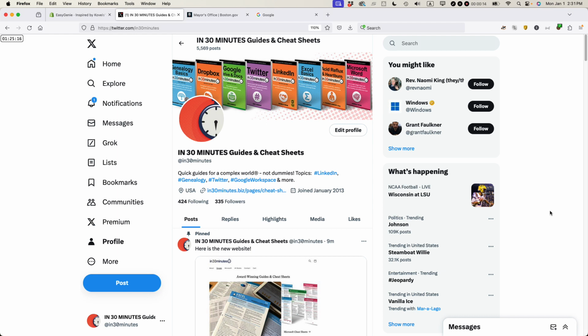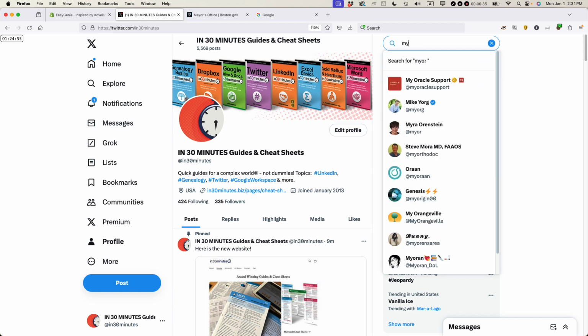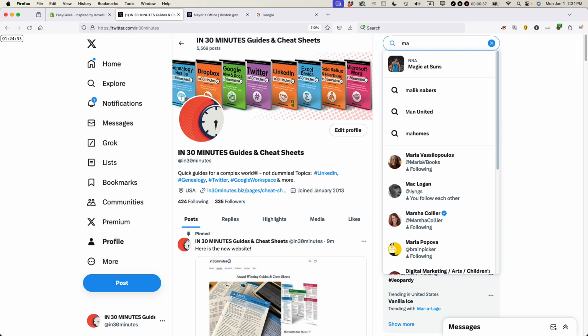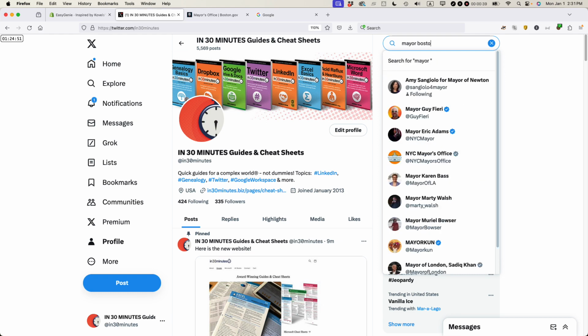So one thing I want to say before I get started is it's gotten much more difficult to actually find official accounts for people on X, and there's a couple reasons for it. I'm not going to get deep into it, but basically one thing I've noticed is if you search for somebody, and today we're going to be searching for a well-known public figure near where I live. So I'm going to be searching for the mayor of Boston, and let's say that I don't remember the mayor's name, so I'm just going to say mayor of Boston.